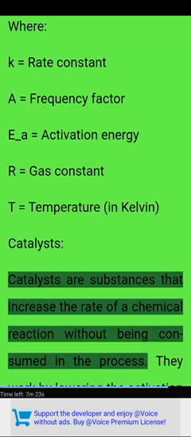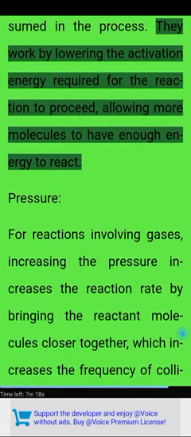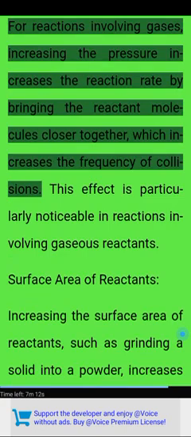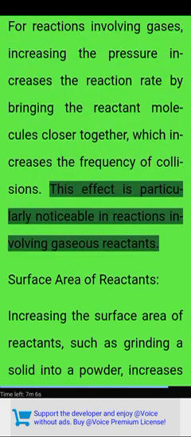Catalysts. Catalysts are substances that increase the rate of a chemical reaction without being consumed in the process. They work by lowering the activation energy required for the reaction to proceed, allowing more molecules to have enough energy to react. Pressure. For reactions involving gases, increasing the pressure increases the reaction rate by bringing the reactant molecules closer together, which increases the frequency of collisions. This effect is particularly noticeable in reactions involving gaseous reactants.